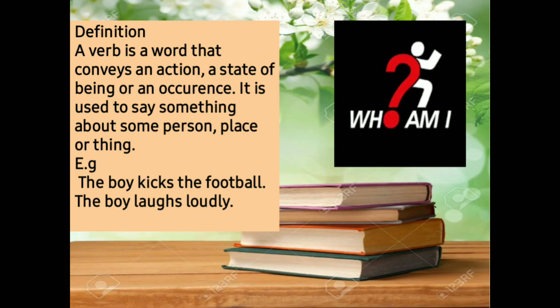A verb is a word that conveys an action, a state of being, or an occurrence. It is used to say something about some person, place, or thing. The word verb comes from the Latin word verbum. It is so called because it is the most important word in a sentence. For example, the boy kicks the football.